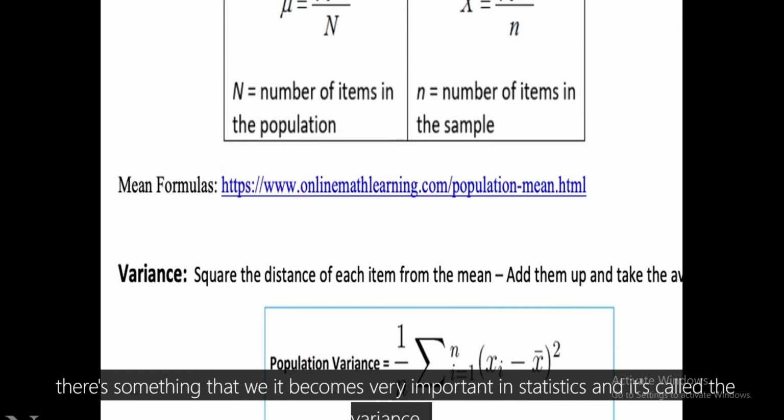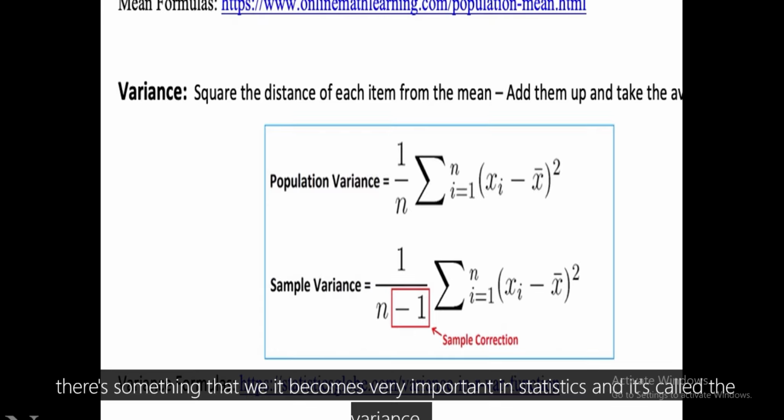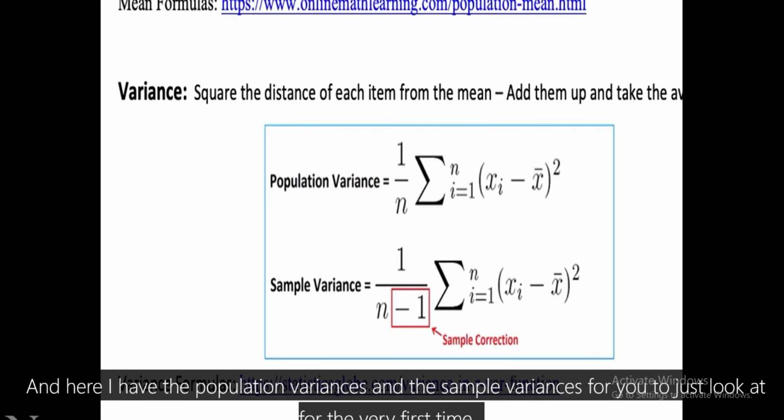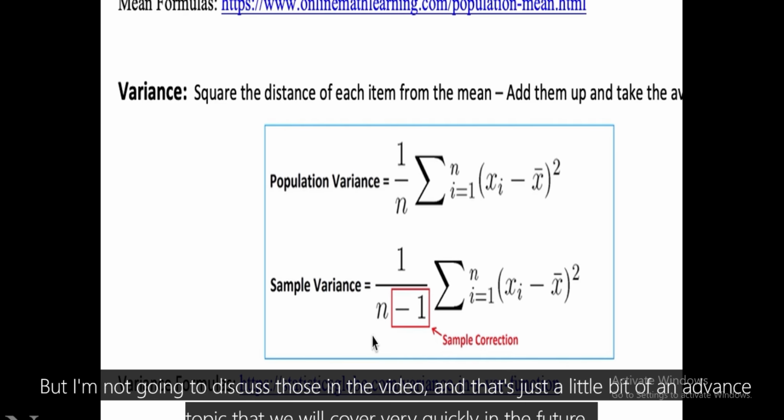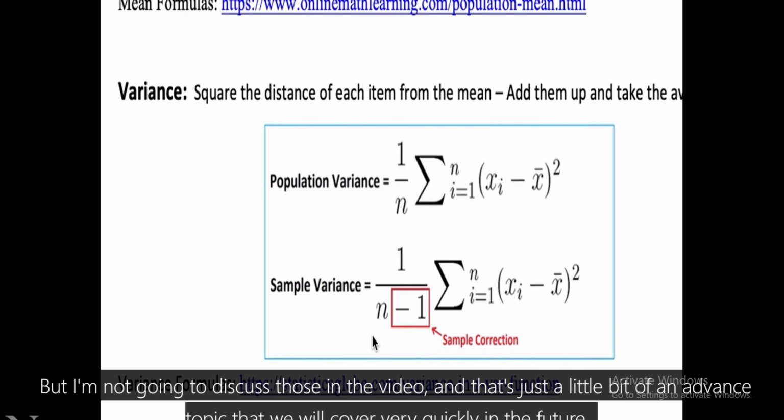And then there's finally one other thing that I would like to jump ahead and just mention also, that becomes very important in statistics, and it's called the variance. And here I have the population variance and the sample variance for you to just look at for the very first time. But I'm not going to discuss those in the video. That's just a little bit of an advanced topic that we will cover very quickly in the future.